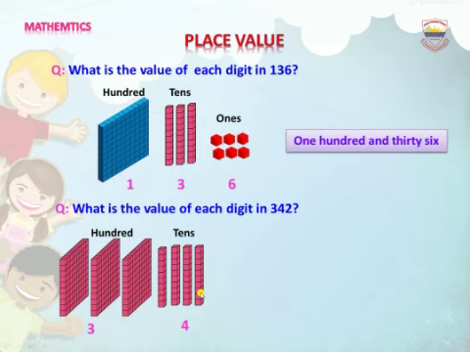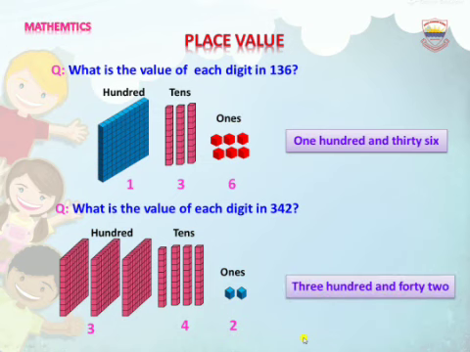Now count the ones. 1, 2. Yes, there are only 2 ones. So we have the number 342. We can say we have 342 blocks in total. We write it in words as three hundred forty-two. I hope you understand the concept of place values.